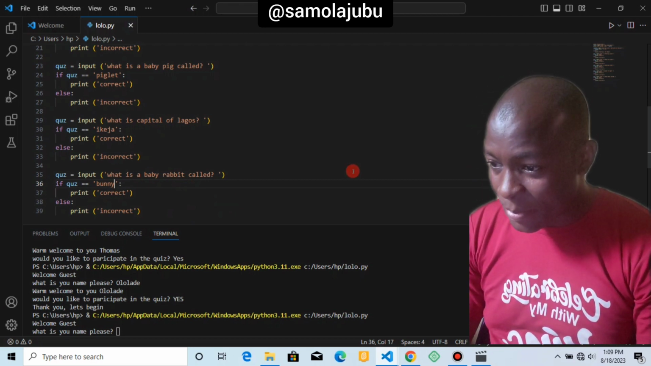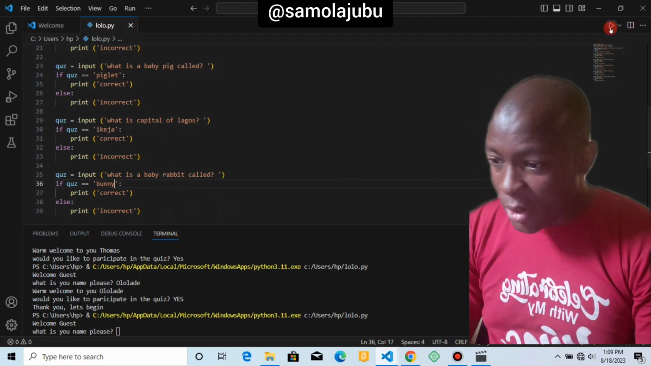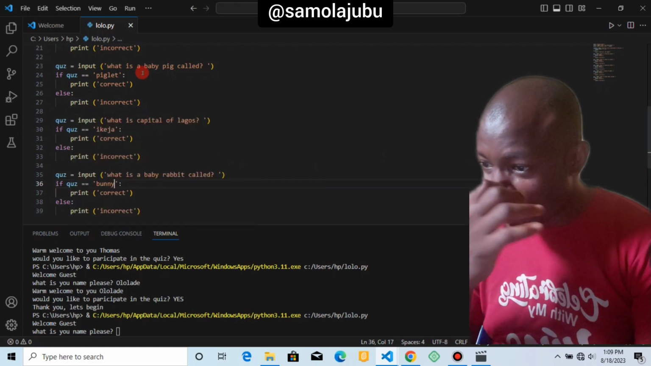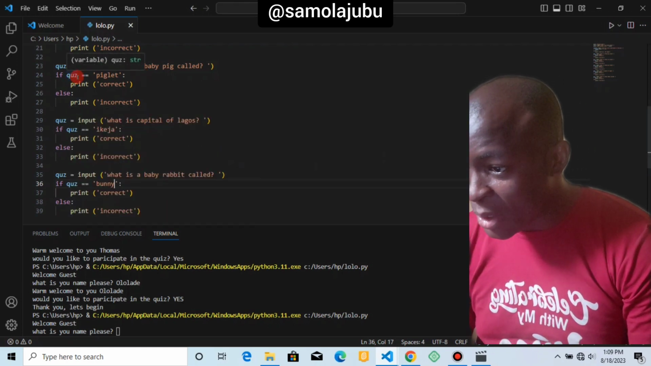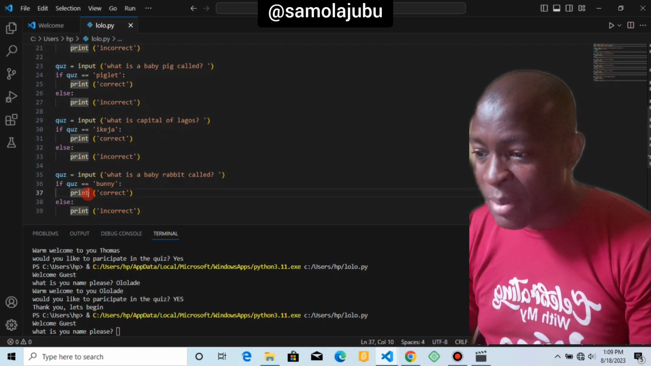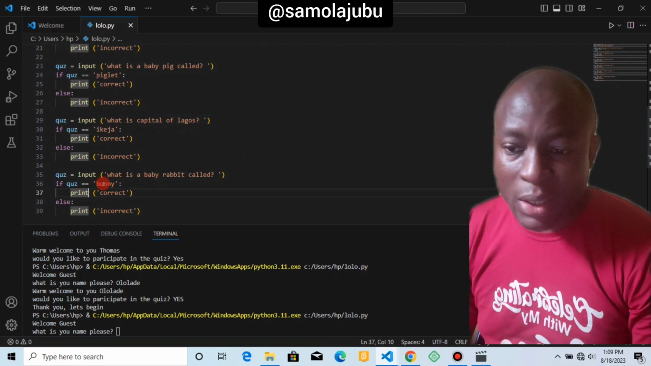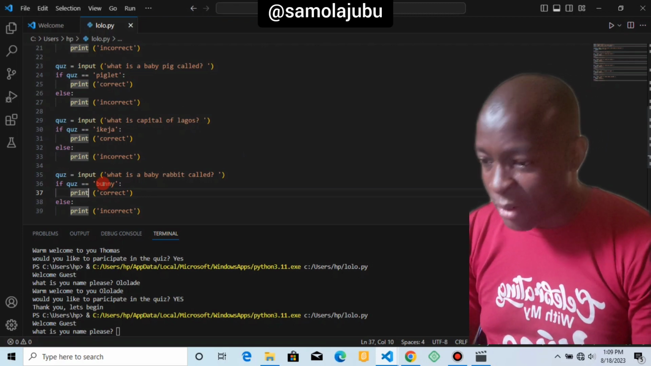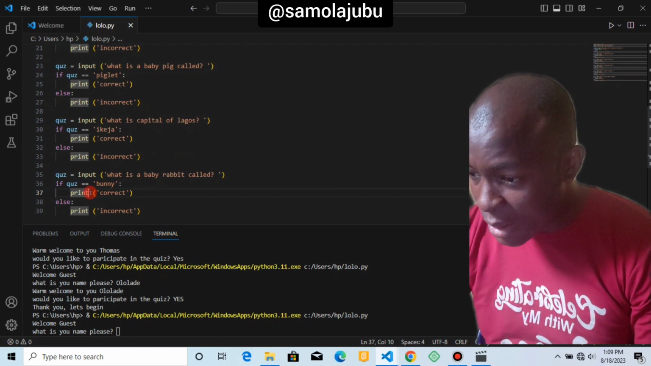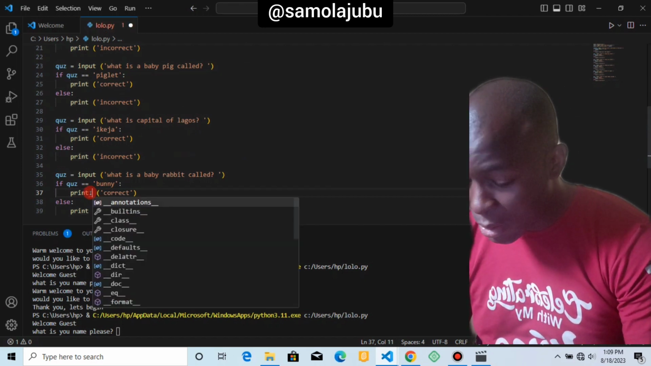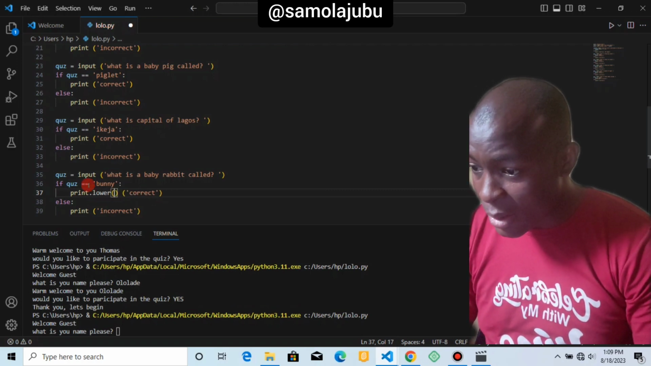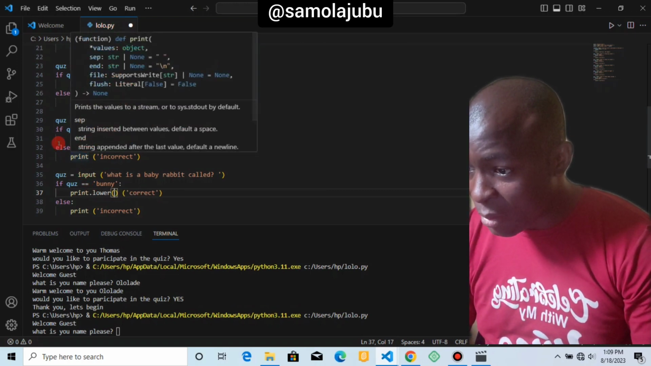So now if you run this, remember I mentioned that you have to convert them to lowercase. I should have done that here, so that in case this person is writing a capital B for this bunny, it will not be marked as incorrect. So for you to accept that, you have to put that here and say dot lower, and put this so that you can accept the answer. So you have to put it in front of these two.